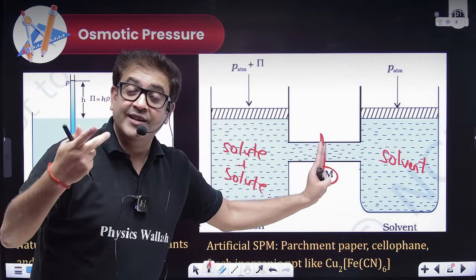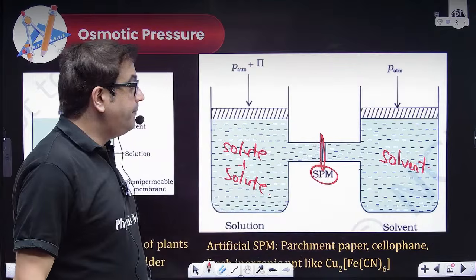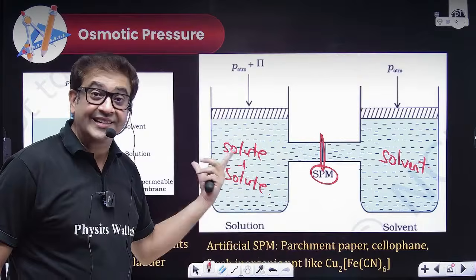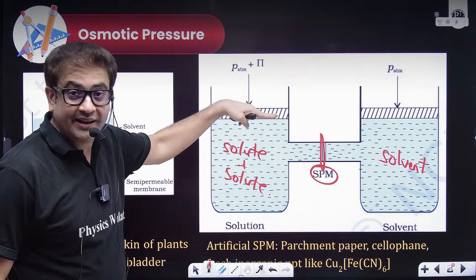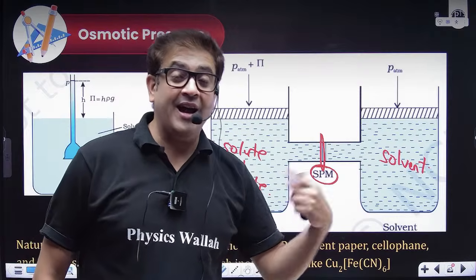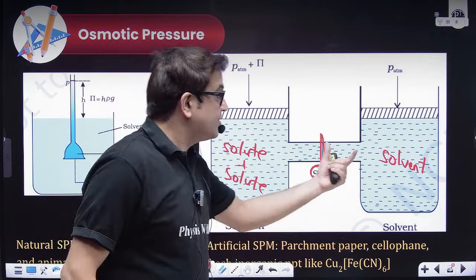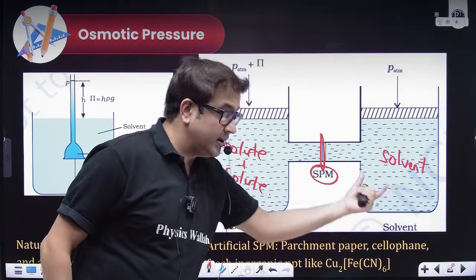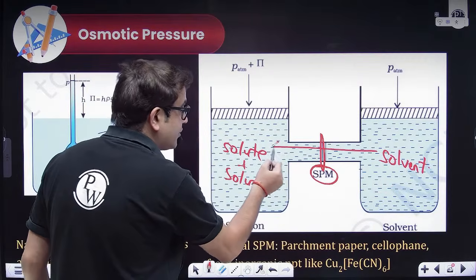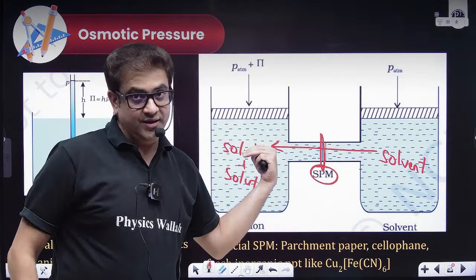Now, what is allowed to pass through? Only solvent. So solvent is more here, and here solvent is less, because with solute it is attaining the same height. Then things will flow from where? From higher concentration towards lower concentration. So here the concentration of solvent is large, here it is less. So solvent will flow from high concentration of solvent towards low concentration of solvent.